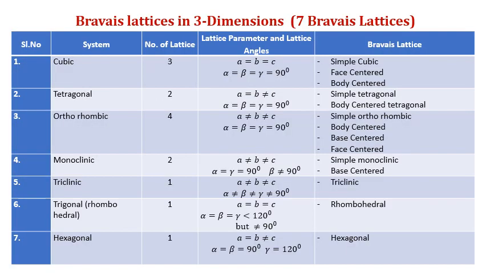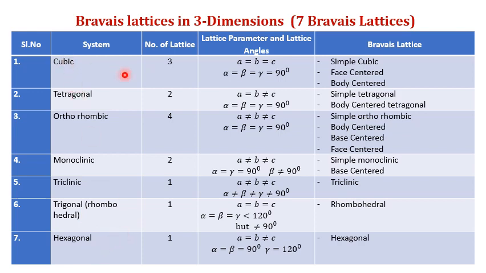Now we will see Bravais lattices in 3 dimensions. In 3 dimensions, there are 7 types of systems, but 14 types of Bravais lattices. So in 3 dimensions, there are 14 types of Bravais lattices, and there are 7 types of systems: cubic, tetragonal, orthorhombic, monoclinic, triclinic, trigonal, hexagonal.